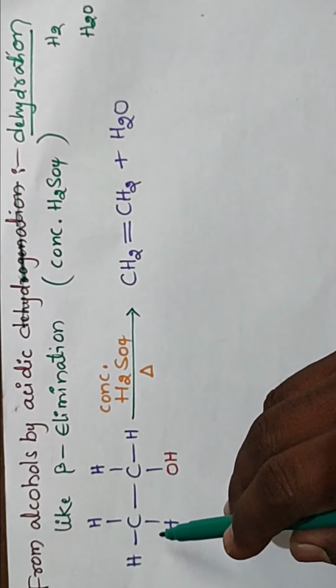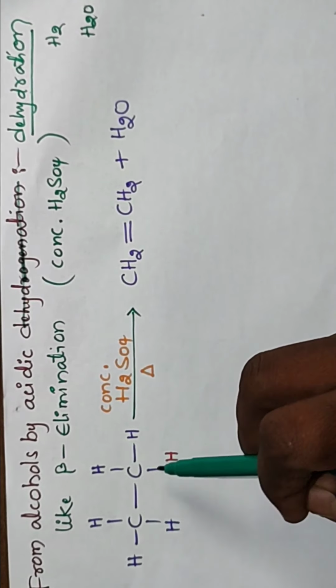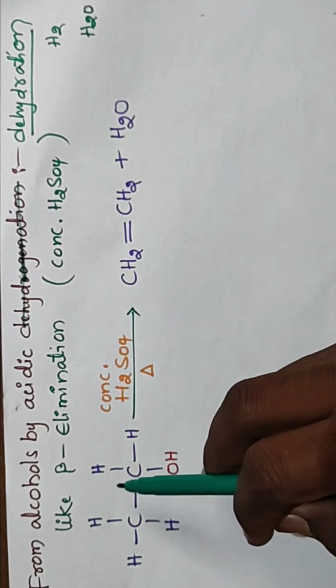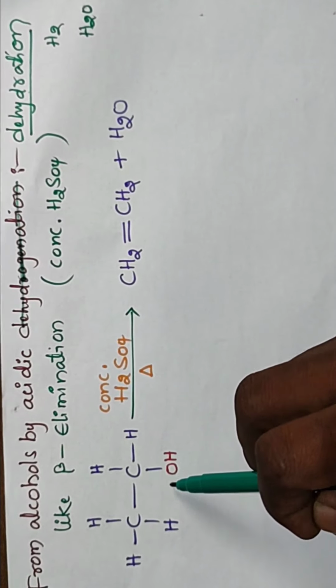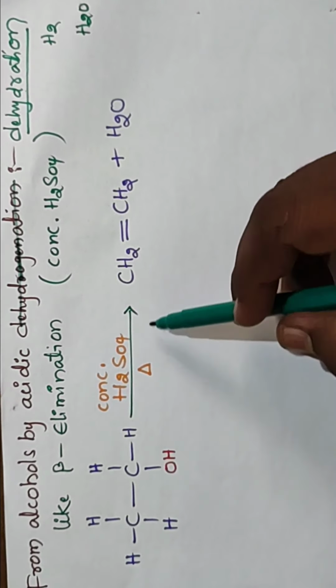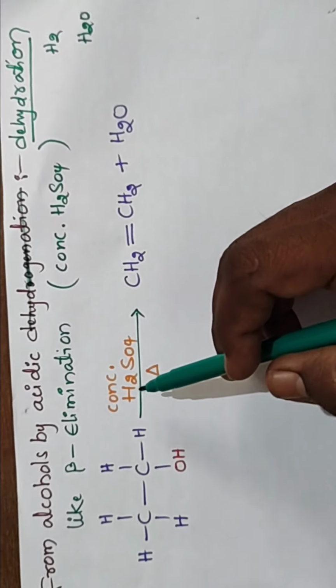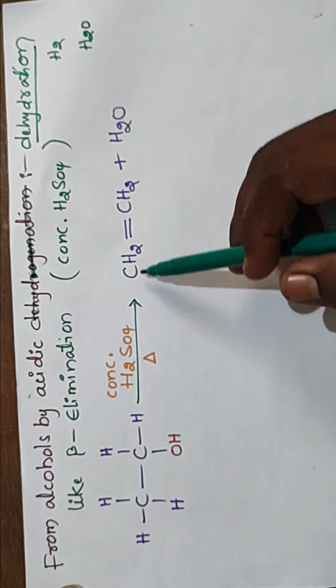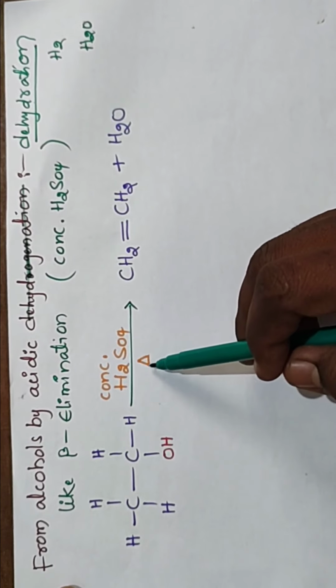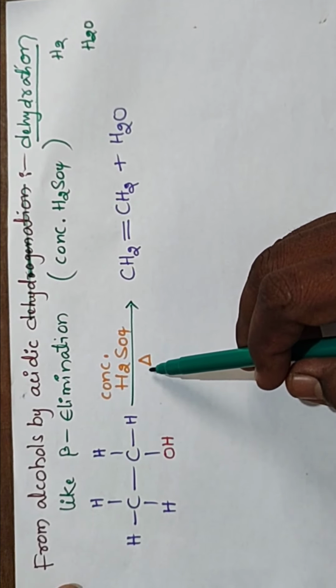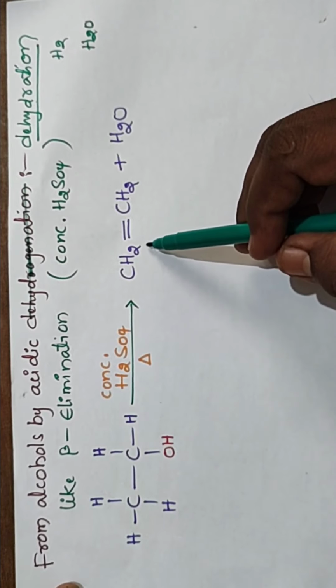So the alcohol CH3CH2OH, ethyl alcohol, is converted to ethylene in the presence of concentrated H2SO4 followed by heating, and we get alkenes.